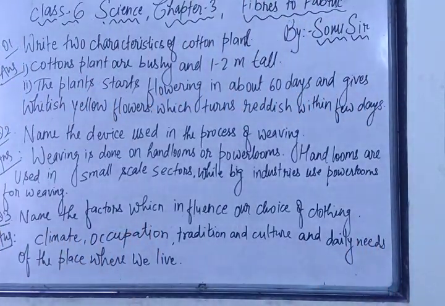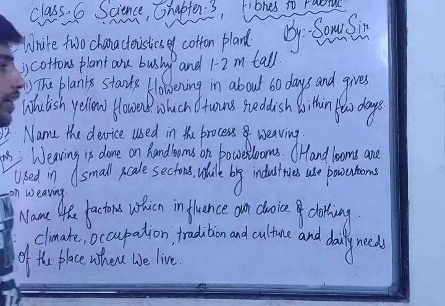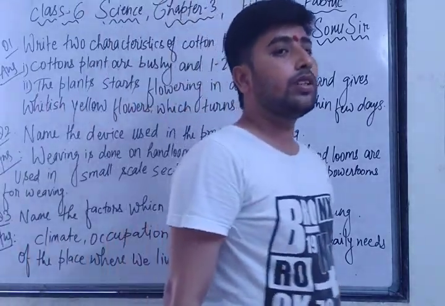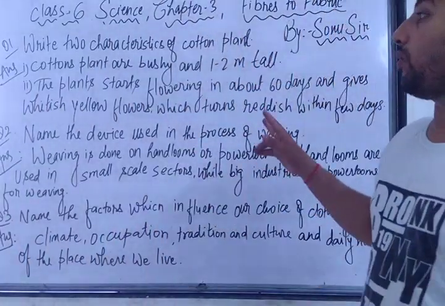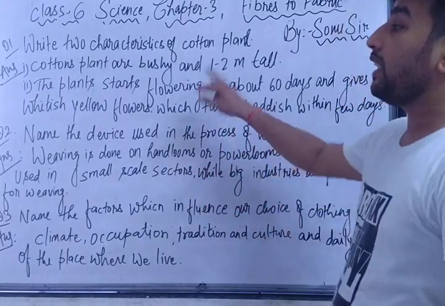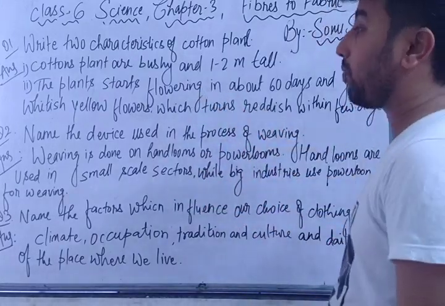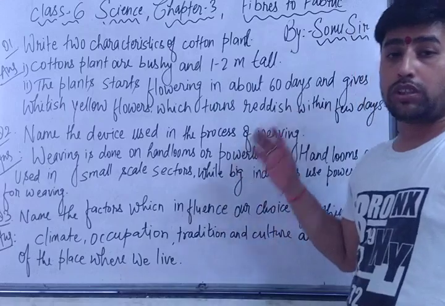Second point: the plant starts flowering in about 60 days and gives whitish yellow flowers which turn reddish within a few days. So what are the main 2 properties of the cotton plant? These 2 are the main properties of a cotton plant. Cotton plants are bushy and 1-2 meters tall.